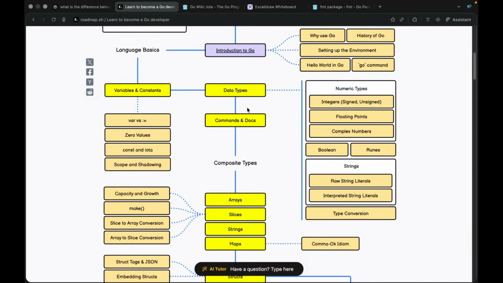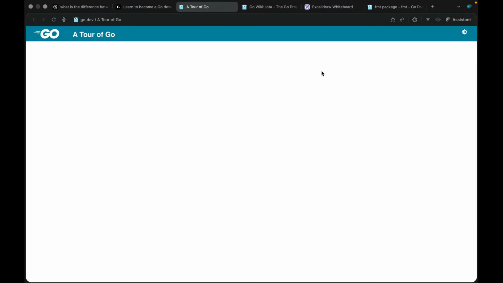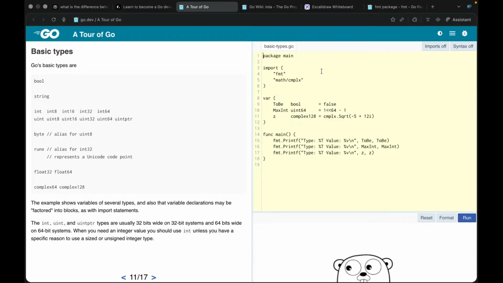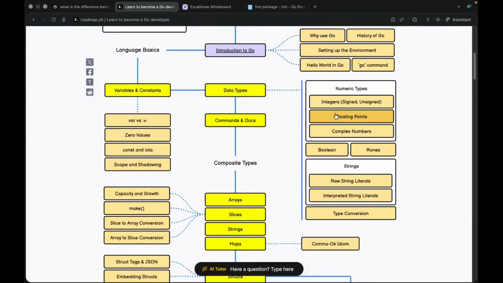Then after that we have data types. Go has a rich set of built-in types: integers, unsigned integers, floats, complex numbers, booleans, strings, runes. I don't know what runes are. Statically typed, determined at compile time. Okay, great. Let's go to the basics. We don't need that. We can simply jump to data types.